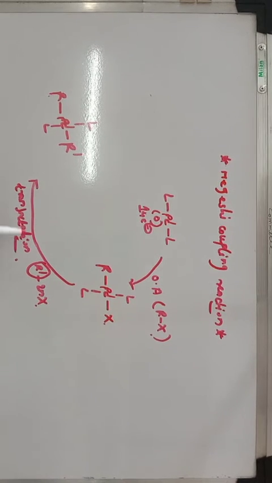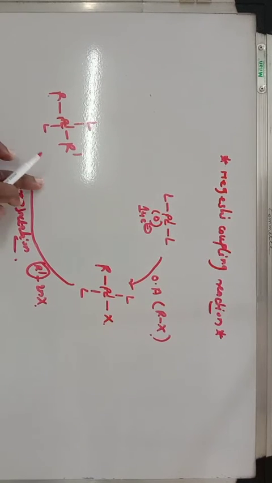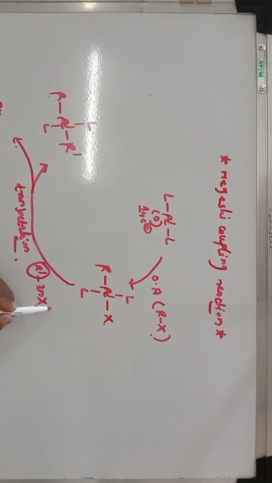So in transmetallation, you consider the replacement of this X by this organic residue, that is R', which is attached to zinc, and R' ZnX is converted into ZnX'. So let us consider this X which is attached to zinc as X'.